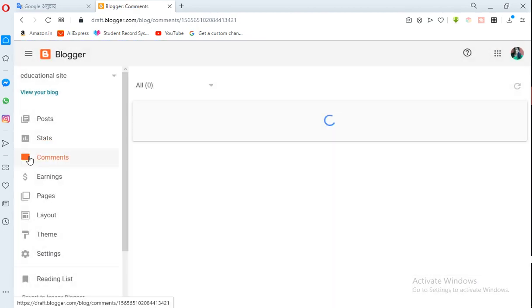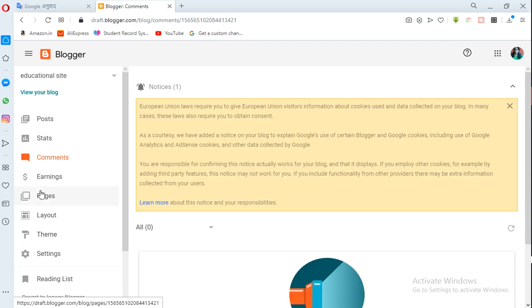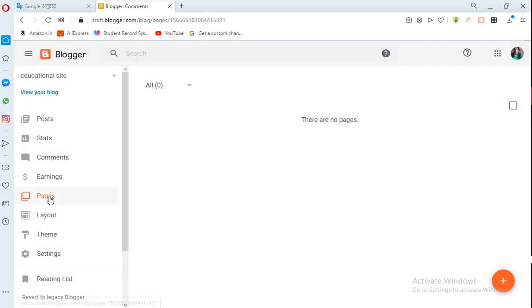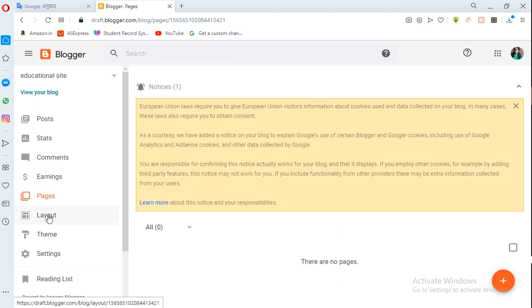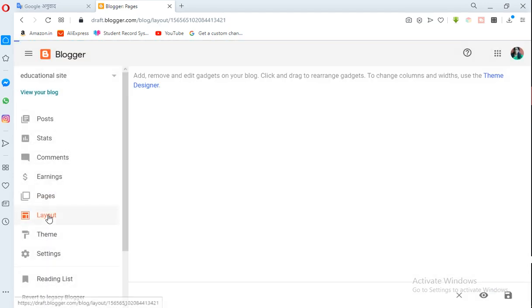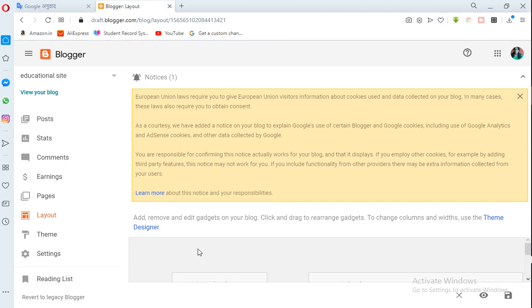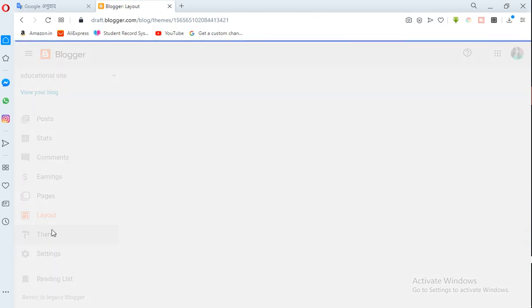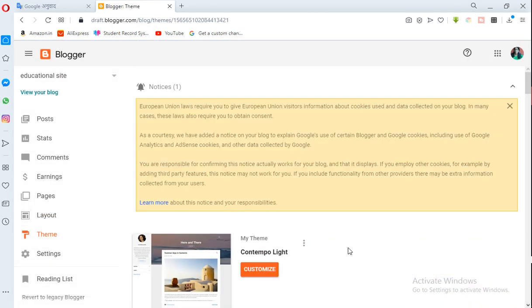Then comments, earnings from blog, you can do the earning also. Then pages, there is no page. Layout means how you design. And then theme, you can select the theme, customize your theme.